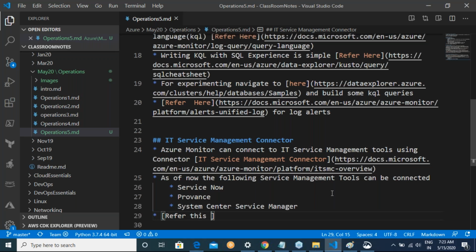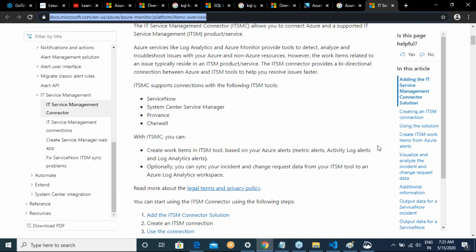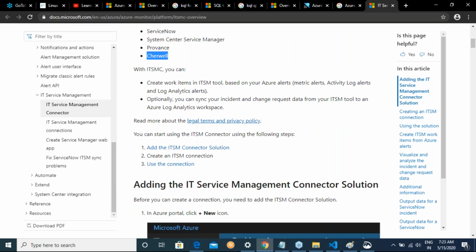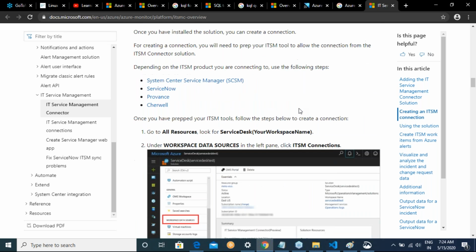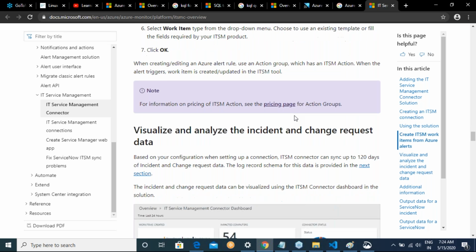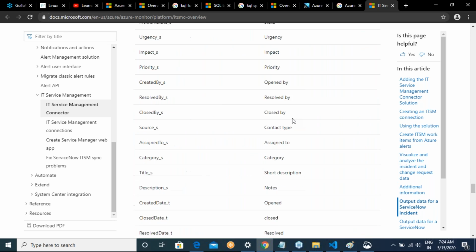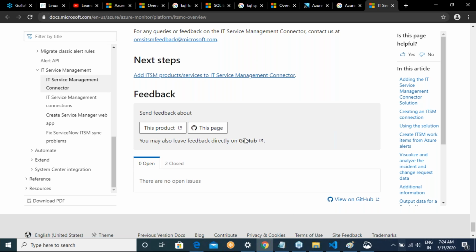Now refer to this section for IT ticketing solutions. You have to go through that. I'm giving you the link to the same. The other one was Cherwell. Here it tells you all the UIs for how you connect to your IT ticketing tool. All the graphs are given. You can connect to your existing IT tool, and how you output the data is also present here.